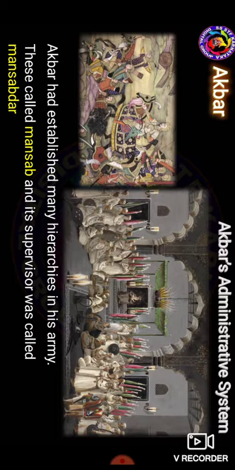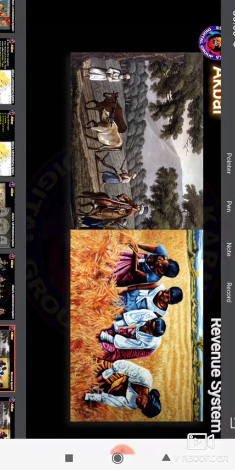So Akbar established many hierarchies in the army. It is called the Mansab. So the Mansab is the superior rank, and the holder is called the Mansabdar. And then next, we have to see the administrative system. So these are all the information about the administrative system.